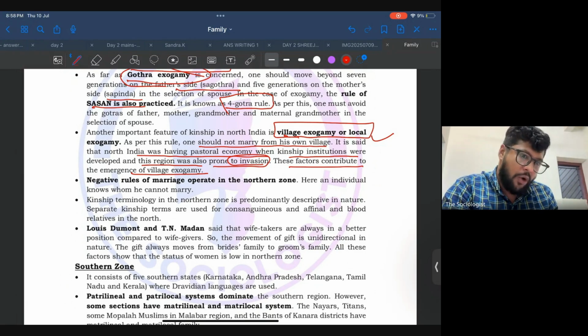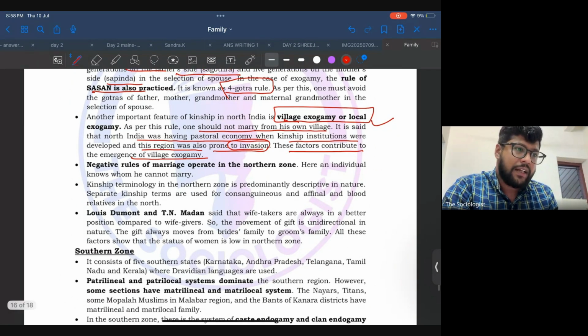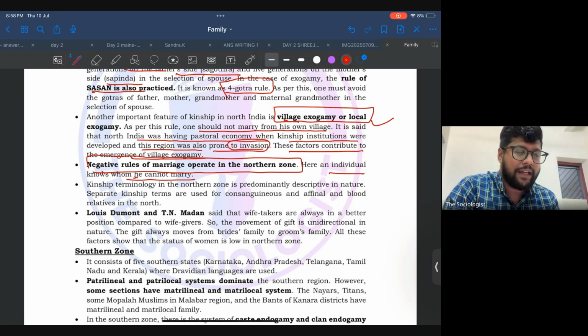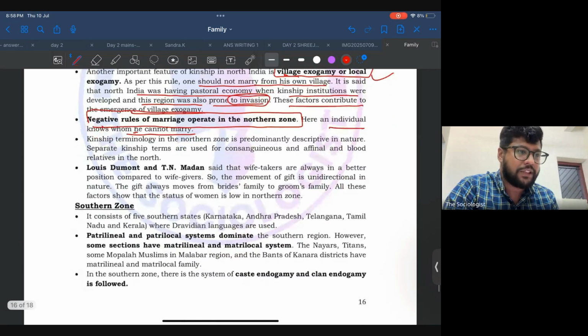So a person from the northern part of India will know whom he or she cannot marry, rather than whom he can marry. This means the marriage rules in North India are mostly negative rules. Negative rules of marriage operate in the northern zone, where the individual knows whom he or she cannot marry. So this is a negative implementation of the kinship rules in the north.